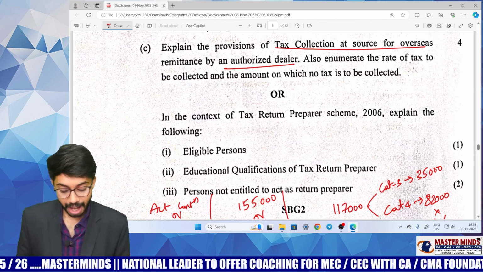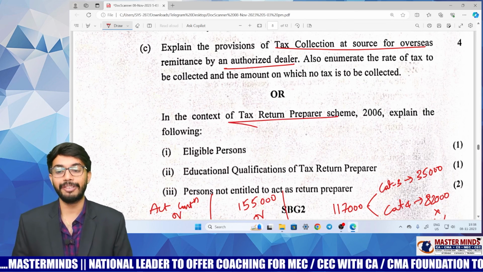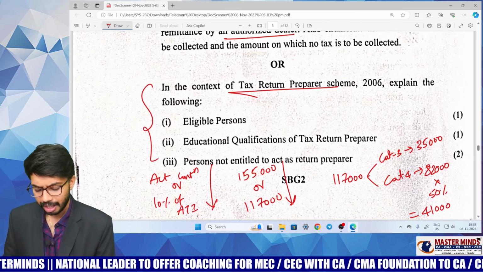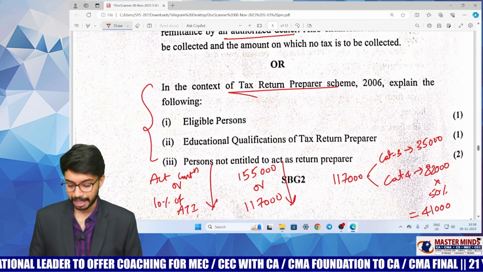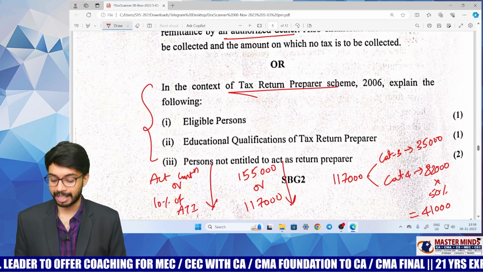Very simple. And tax return preparer, from the return of income chapter, there is this theory question. Right from the beginning, we have been discussing that theory questions can be asked from the return of income chapter. So the theory question was asked as expected.